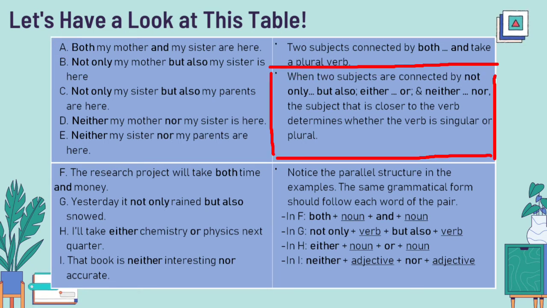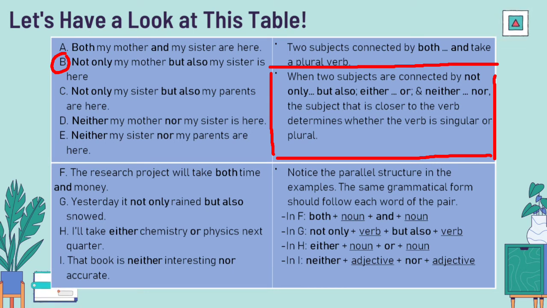Then, when two subjects are connected by not only but also, either or and neither nor, the subject that is closer to the verb determines whether the verb is singular or plural. Now, let's see the sentence B. Here, the subject that is closer to the verb is my sister, not my mother. Then, the subject my sister determines the verb, whether it's singular or plural.